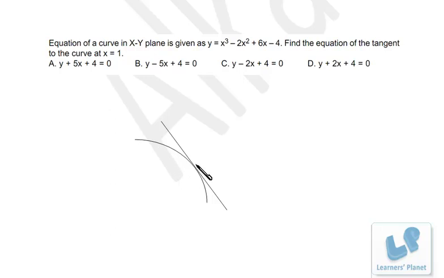That means this point where this tangent is touching this curve is x is equal to 1 and coordinates of this is 1 and say y, right? Now this 1 and y, they will be there on this tangent and they will be there on this curve also, right? So what I do, I try to find out the y coordinate on this curve when x is equal to 1. So when x is equal to 1, y will be 1 minus 2 plus 6 minus 4. So y is equal to 1. That means this point is actually 1, 1.